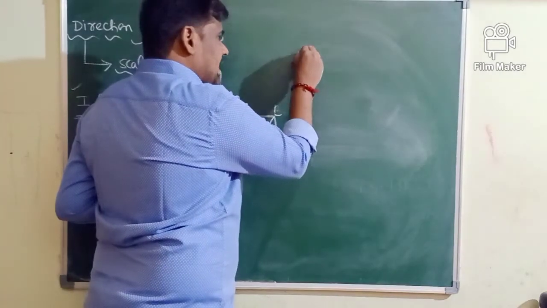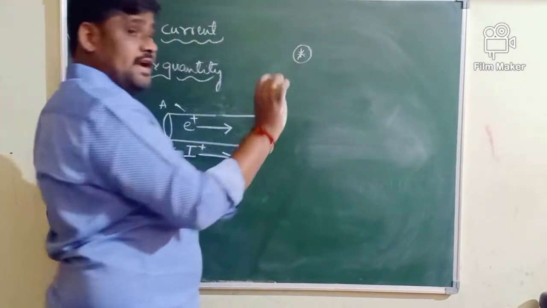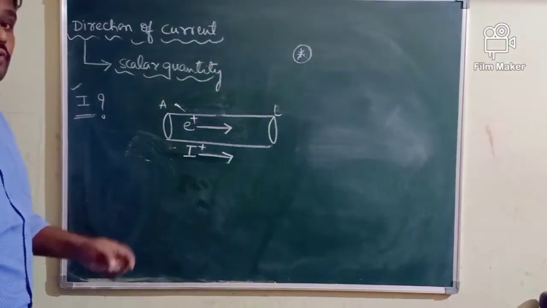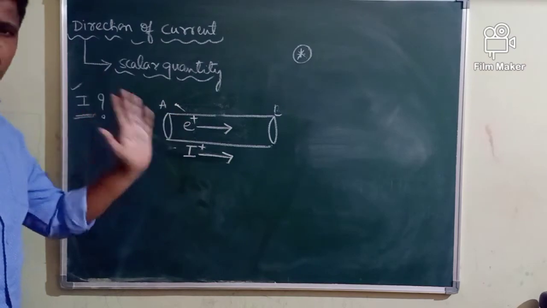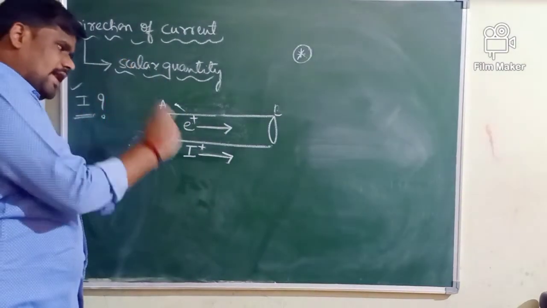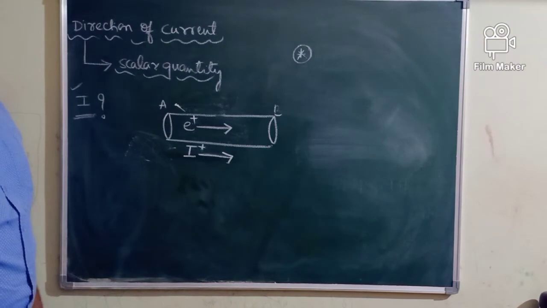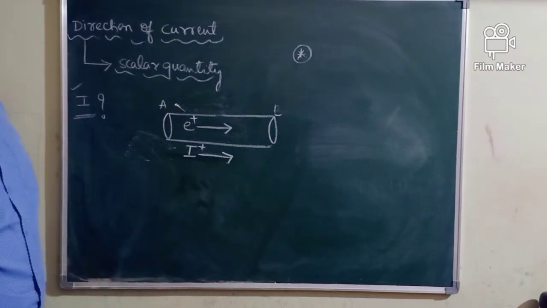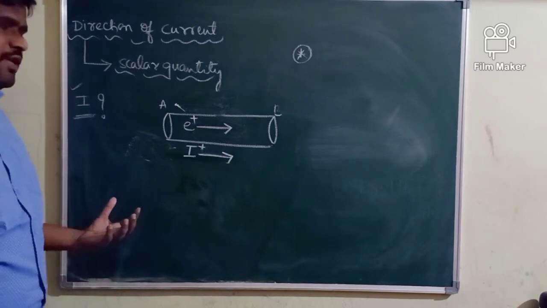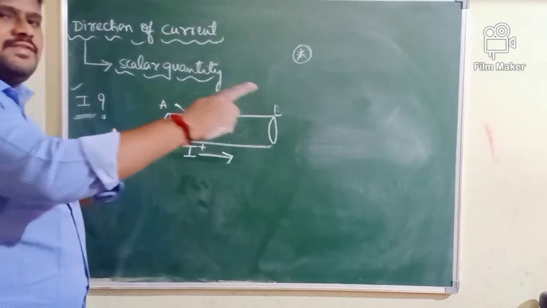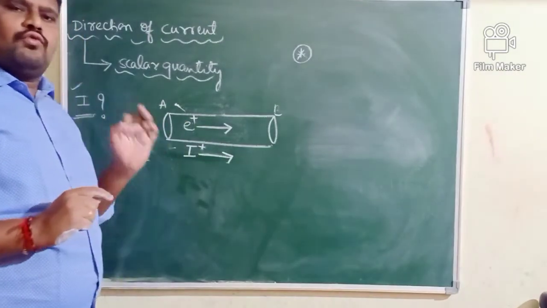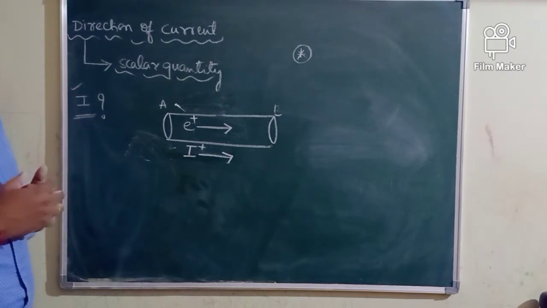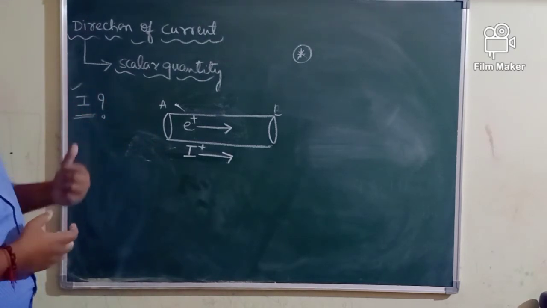If the current is produced by electrons, the direction of the current is opposite to the direction of flow of electrons. If the current is produced by positive charges or positive ions, the direction of the current is in the same direction of flow of positive charge. So this is how we determine the direction of the current here.